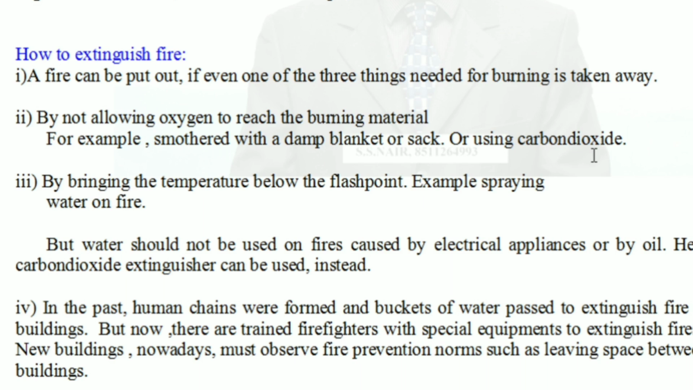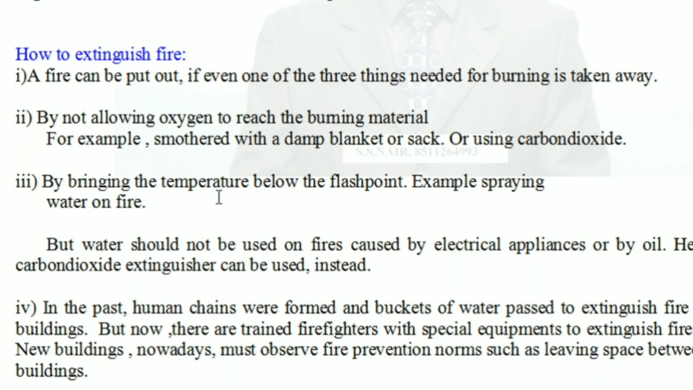The other method is using carbon dioxide. Carbon dioxide is used in carbon dioxide extinguishers. If you put carbon dioxide by some equipment, it displaces the oxygen. Ultimately, there will be no oxygen there, and whatever the burning item is, it gets extinguished.